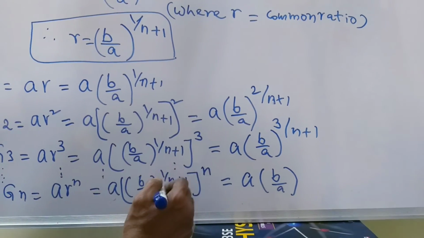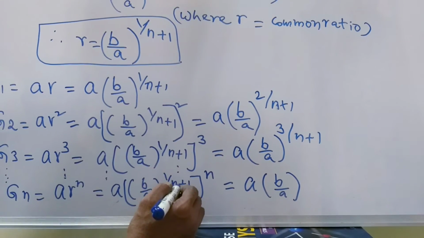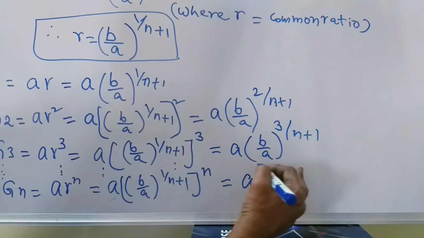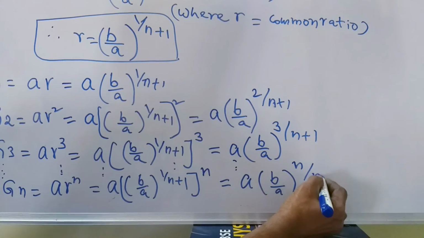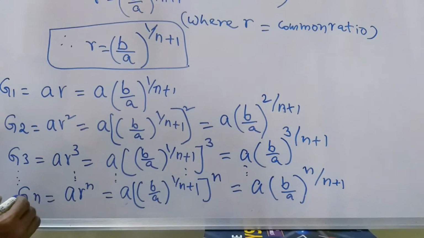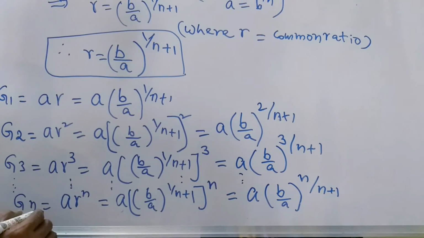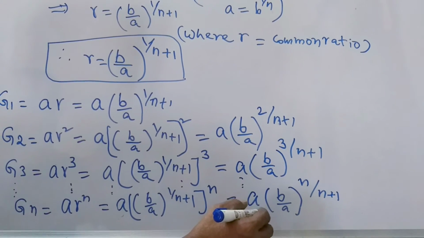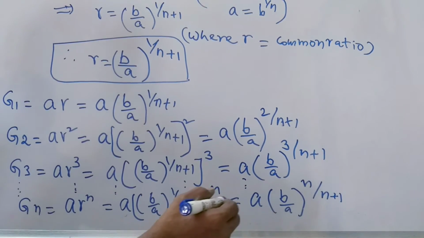It becomes a to the power of mn. So (b by a) whole to the power of n by n plus 1. This is the Gn term. Gn is equal to a of (b by a) whole to the power of n by n plus 1.